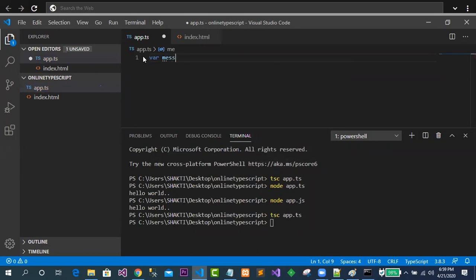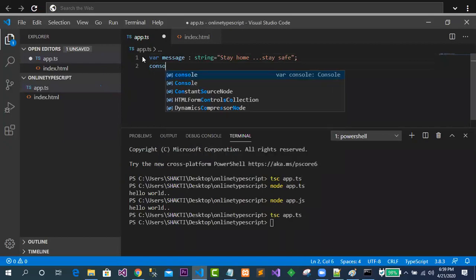This is message, and in this case I will simply go for string. Here I have written 'stay home, stay safe'. So this is the message.